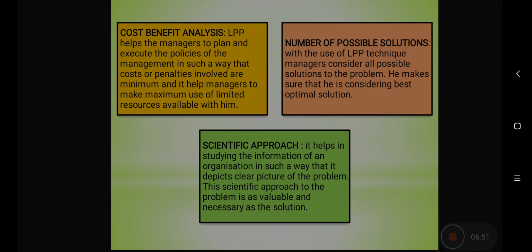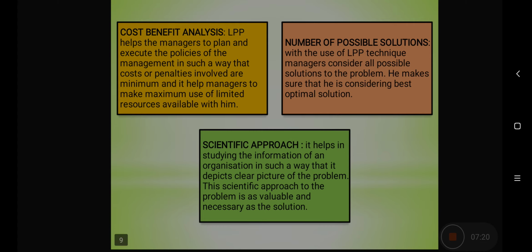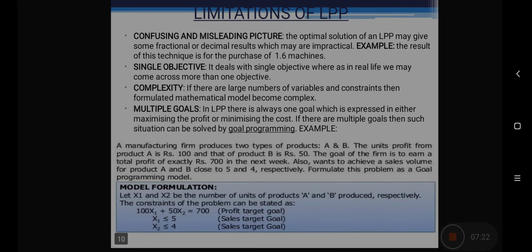With the help of the LPP technique, managers can consider various solutions to the problem, and whatever solution they find to be best, they can select that solution as the optimal solution. And the last is the scientific approach. LPP is basically a scientific approach which helps in studying the information of an organization in such a way that it depicts a clear picture of the problem. So, being a scientific approach, this technique is very valuable as it offers objective solutions to the problems.